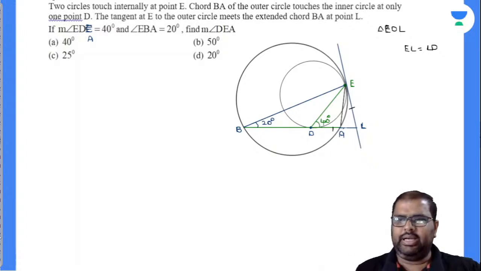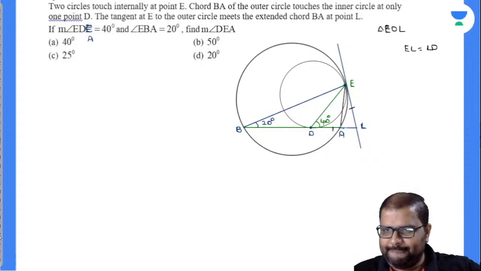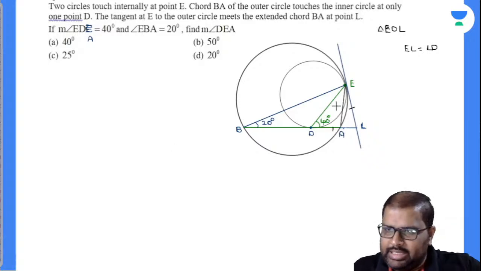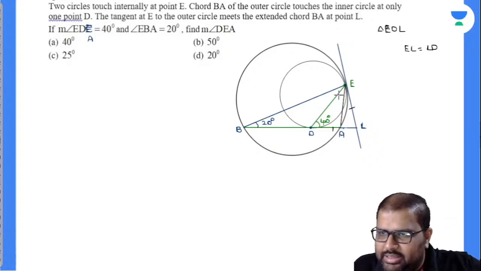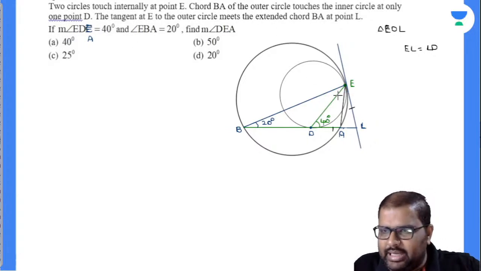Now this is 40 degrees. This angle completely will be 40 degrees. Am I right or wrong?